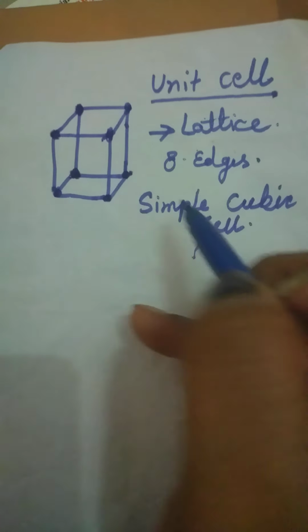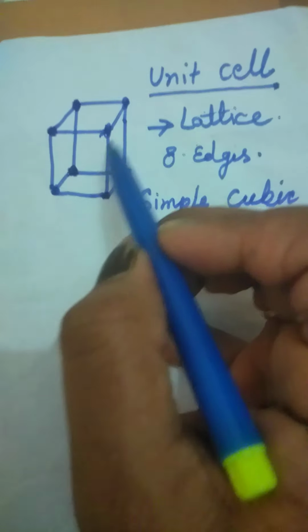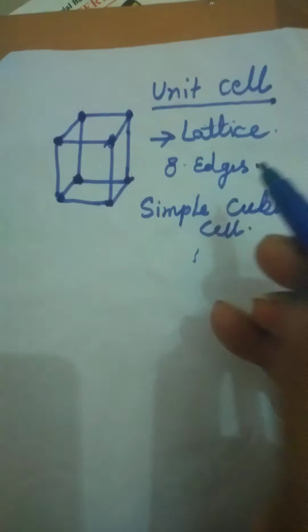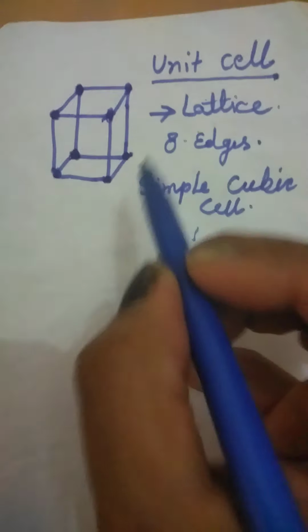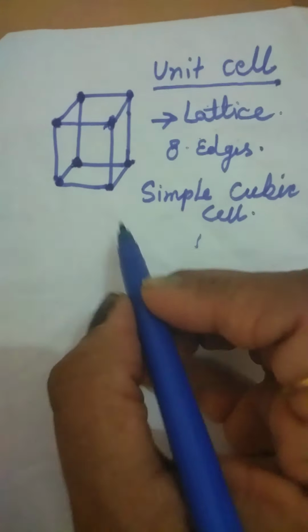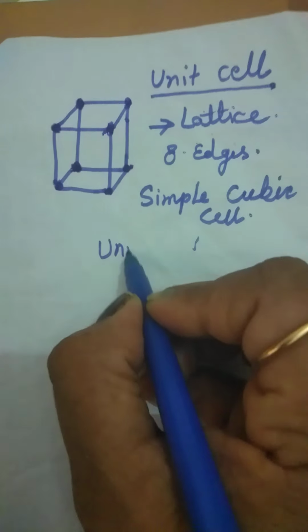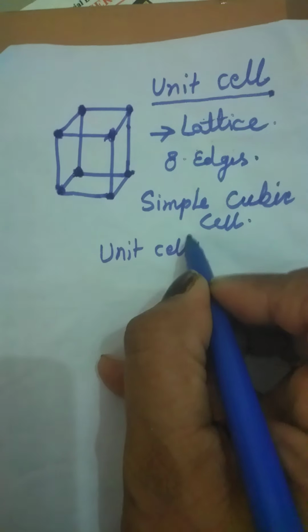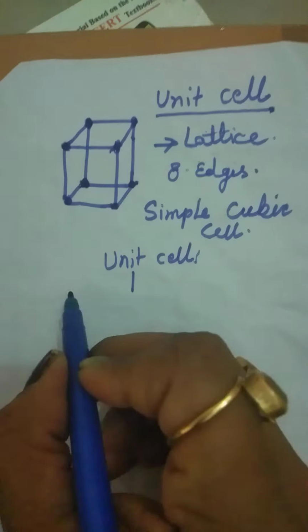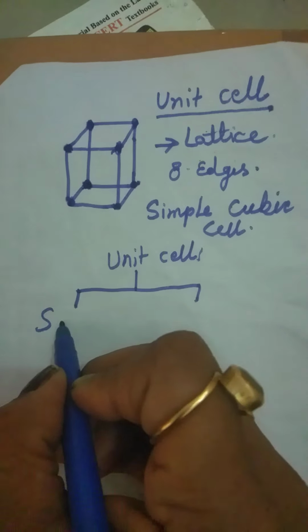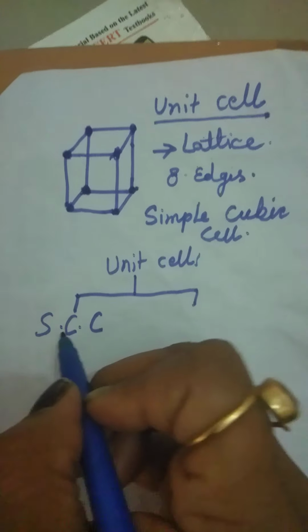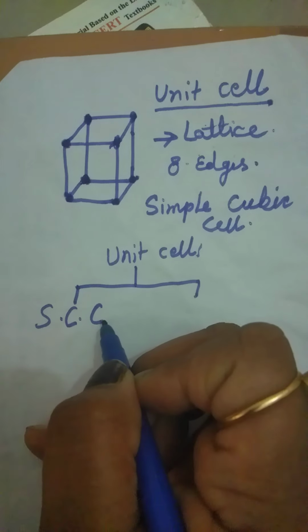Okay, so what is a simple cubic cell? In which the constituent atoms or particles are present at all the 8 corners. Clear? So according to the presence of atoms, we classify unit cells into two main groups. One is the simple cubic cell, that is called SCC, clear?